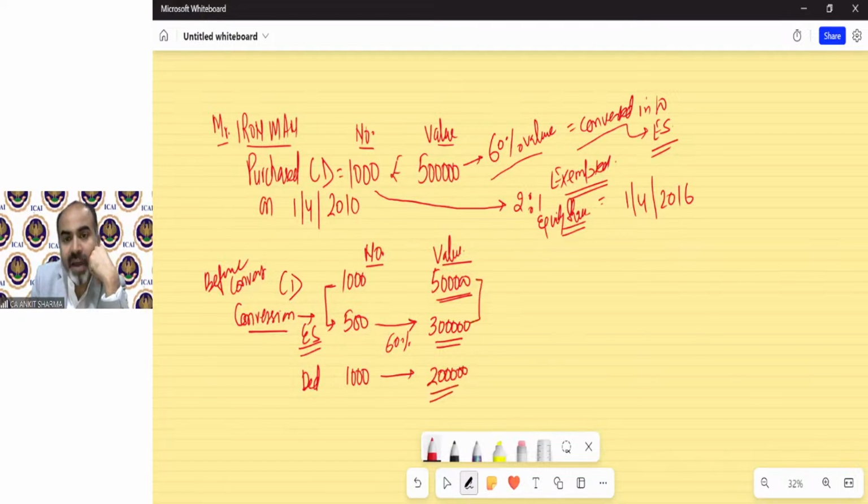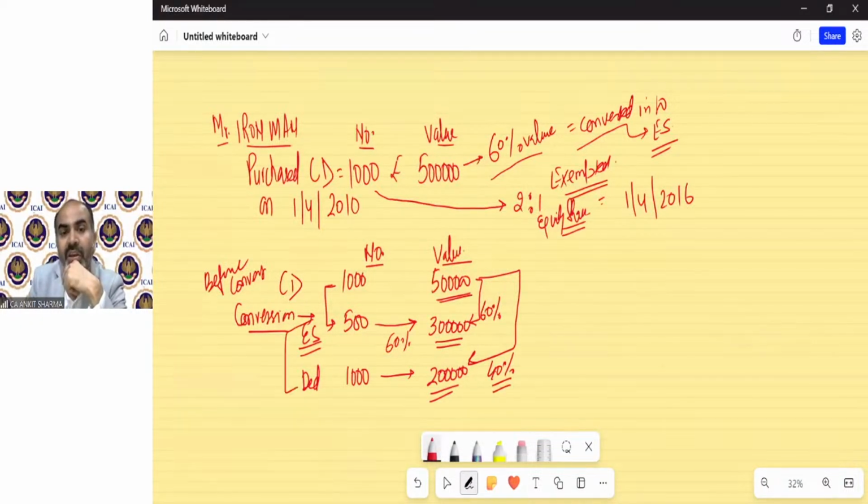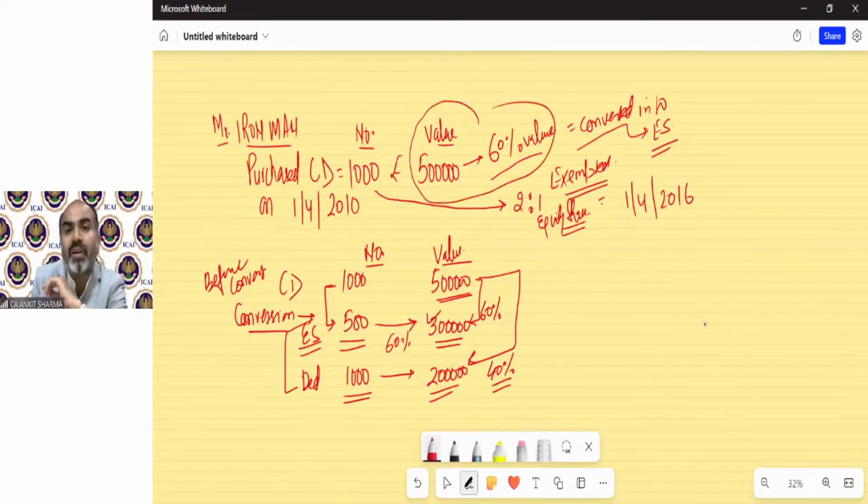Because out of this 5 lakh, 60% has been converted in the value of equity shares. So balance 40% will remain the value of debentures you have. So the final position is now this, that you have equity shares 500, value 3 lakh, you have 1000 number of debentures. Still debenture number will not change. In that proportion you get the new equity share, but it does not mean in exchange you get the equity share. You converted the value of debenture. You did not convert the number of debentures into equity shares. So number will remain the same, but the value of debenture will be reduced from 5 lakh to 2 lakh rupees.